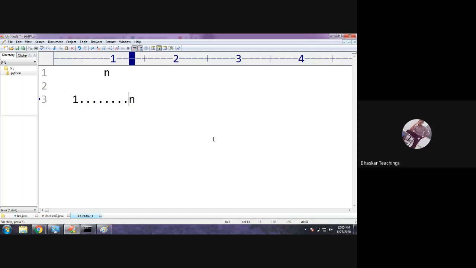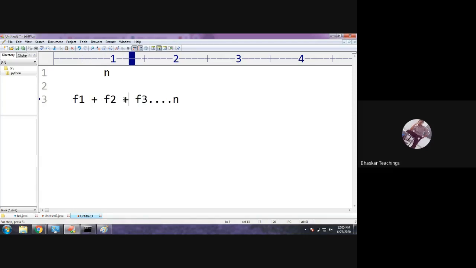Now suppose this is factor 1, next factor 2, next factor 3, and so on, and n itself is a factor of it. Right? n itself is a factor of it. Suppose there is a 10, factors are 1, 2, 5 and 10, right? So you first need to find the factors of 10. Now you sum them.